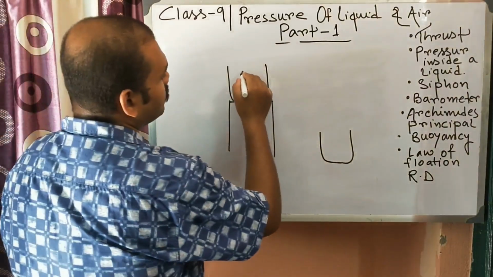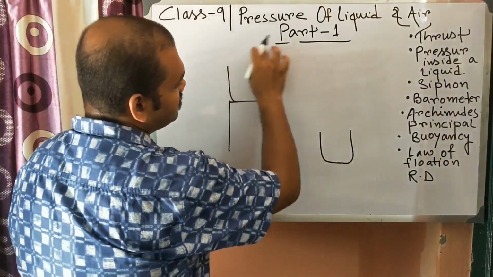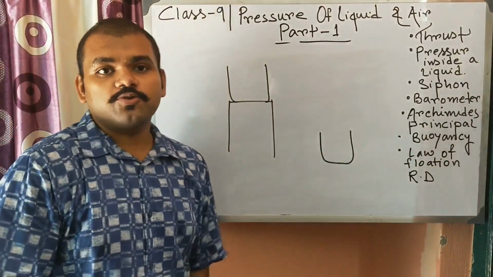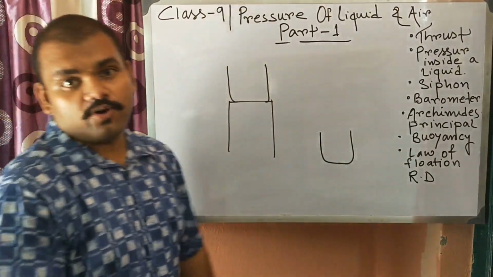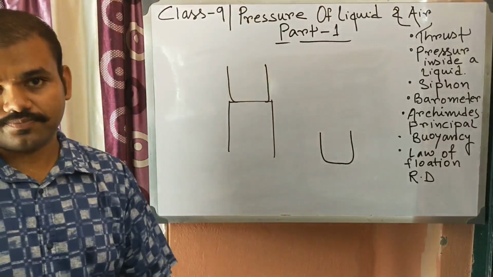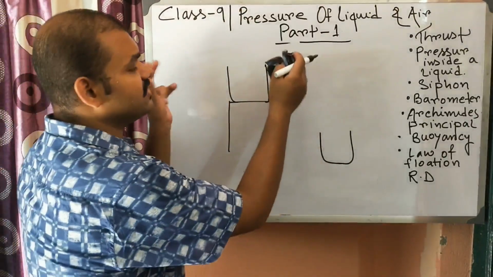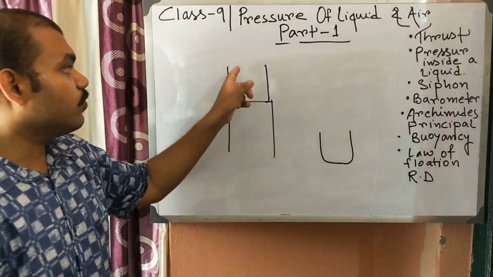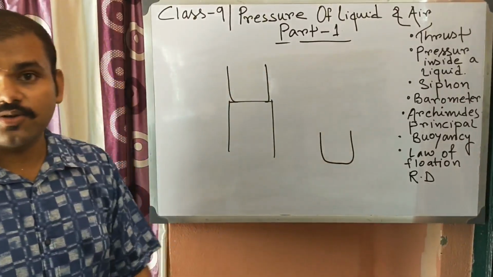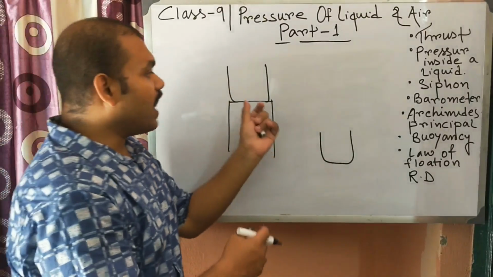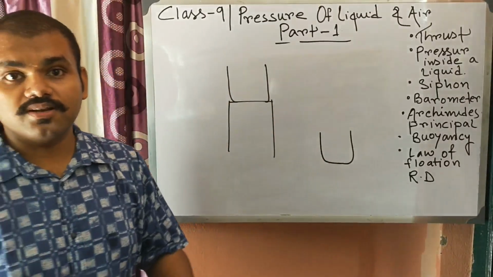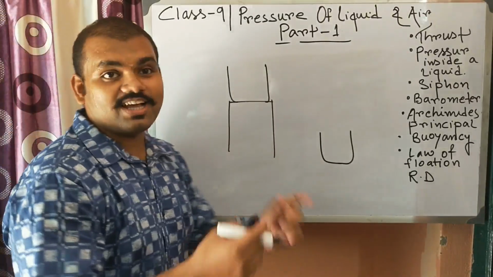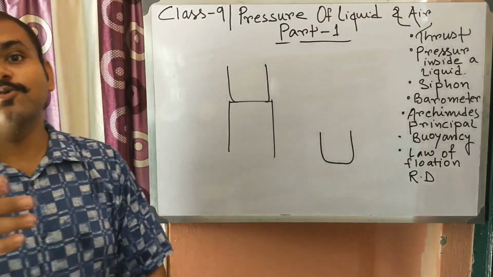Now we want to transfer water from this vessel to this vessel. So what do we need to do? We can use a siphon for easy transfer. If that vessel is very huge, then we can't transfer it quickly or easily. It will require a huge force. So to get the job done easily, we use a siphon.